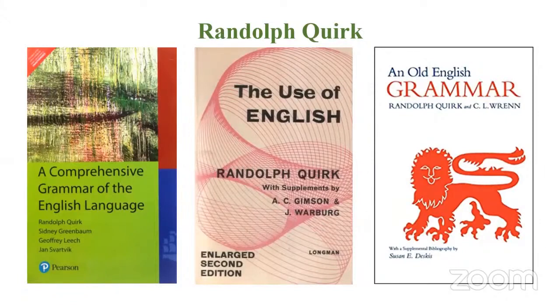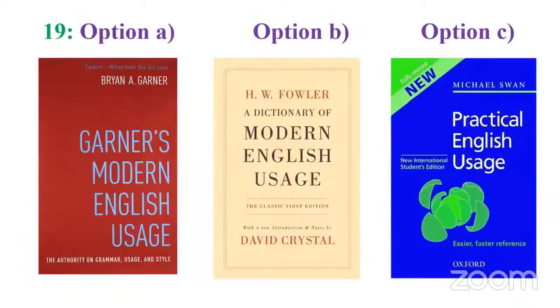A few years ago, I bought this book for around 750 rupees. And it is no exaggeration, the title, A Comprehensive Grammar of the English Language. It's a voluminous book. Everything that you want to know about English grammar is there. And this is the book, if you are interested in English grammar or mastering the English language, this is the book you should often visit. Then we have another book by Randolph Quirk. We have The Use of English. Then he has also written this book, An Old English Grammar, with C.L. Wrenn. Right.